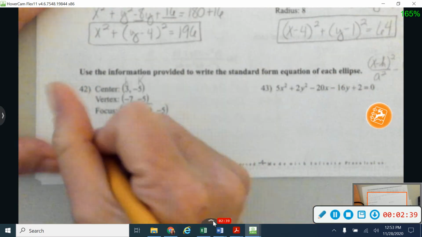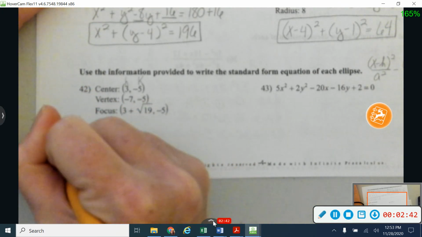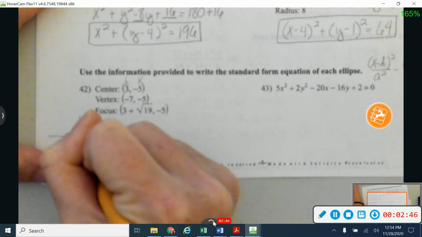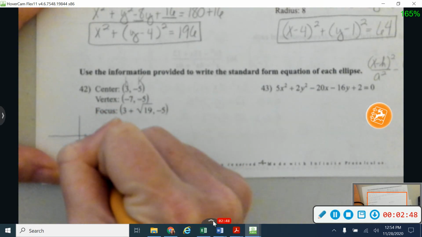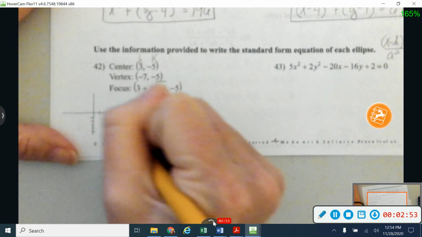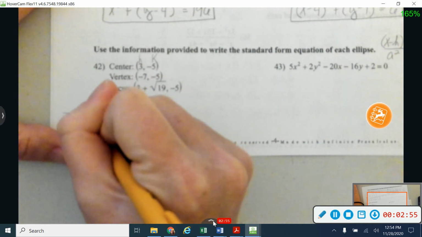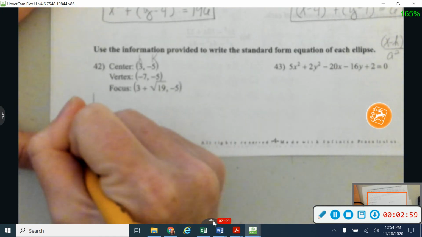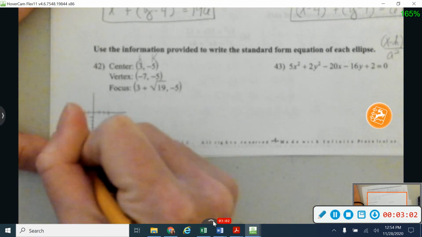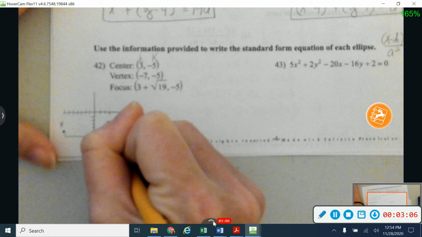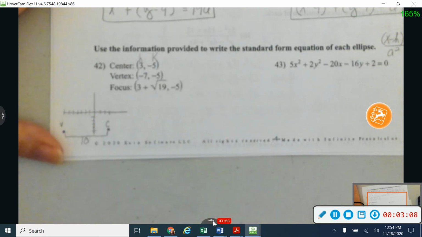All right, so let me start by just drawing a little picture of what we have here. So I've got my center point at 3, -5. And then I've got a vertex at -7, -5. So 1, 2, 3, 4, 5, 6, -7, -5. So there's a vertex right there. So this being my center point, I'm going to note that this is 10 apart right there from 3 to -7.